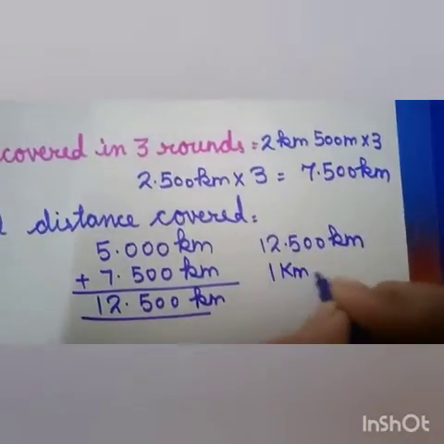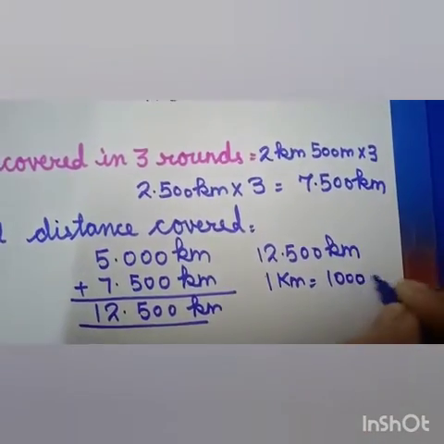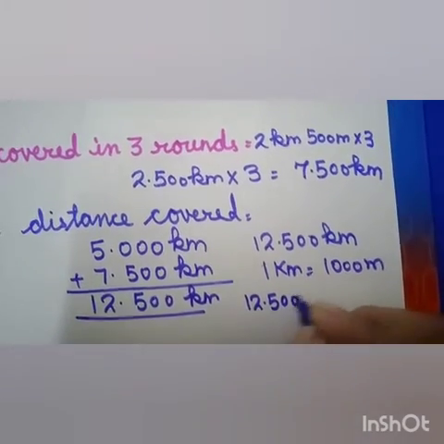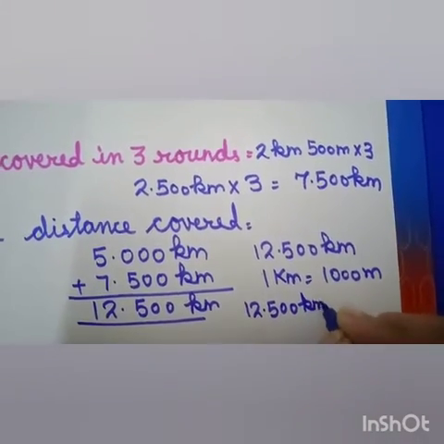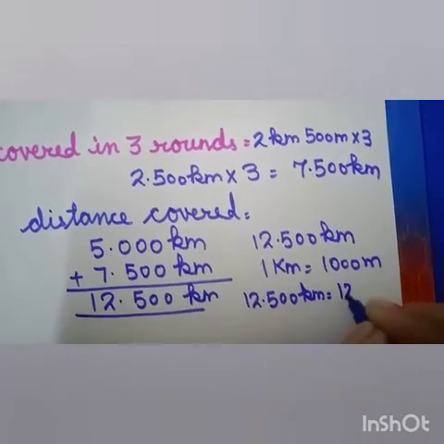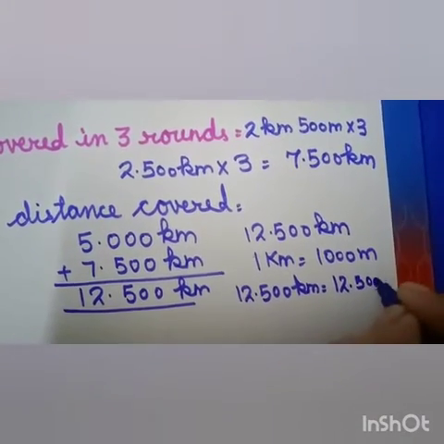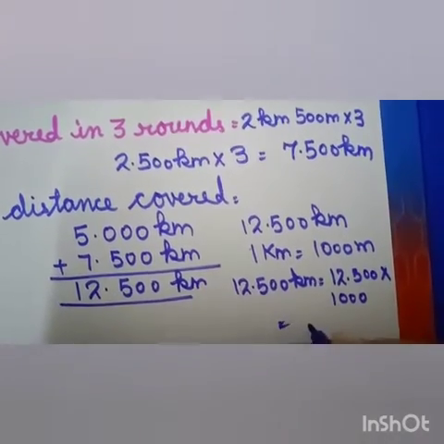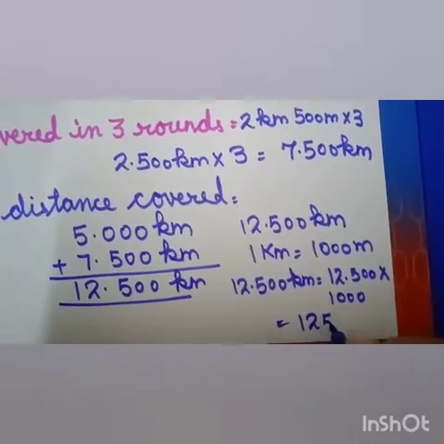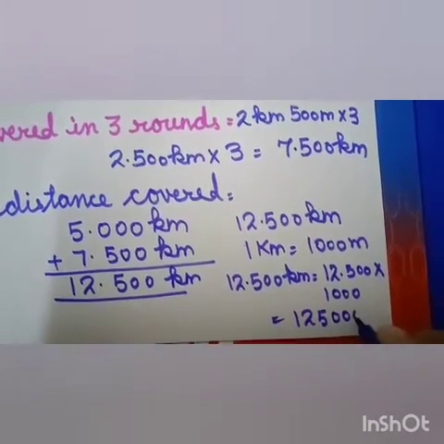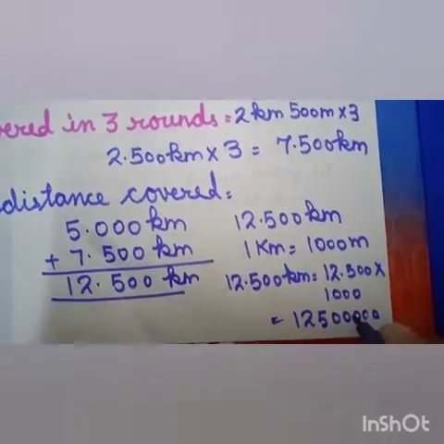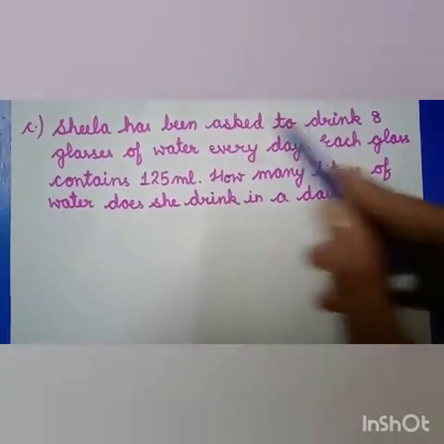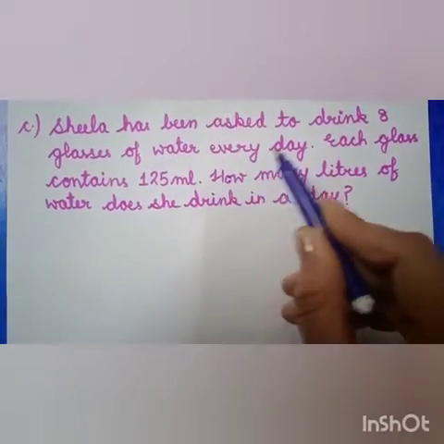1 kilometer is 1000 meter. So 12.500 kilometer means 12.500 multiplied by 1000. It will be 3 zeros afterwards. And C part is: Sheila has been asked to drink 8 glasses of water every day.